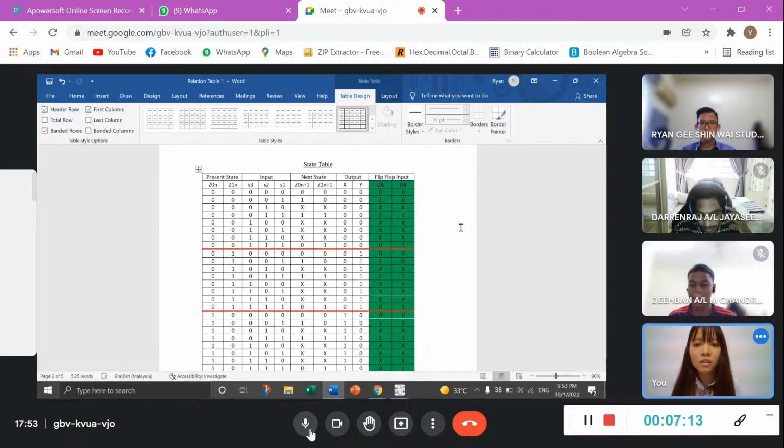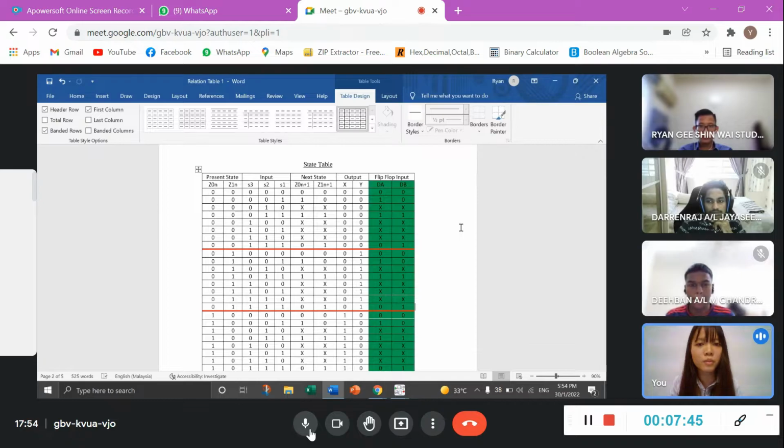First, when you see the present state 0 0 and the next state 0 0, we get 0 for DA. Then when the present state is 0 0 and the next state is 0 1, you get 1 in the DA flip-flop input. When you get 0 and a don't care, it will be a don't care. This is a continuation of what I explained.